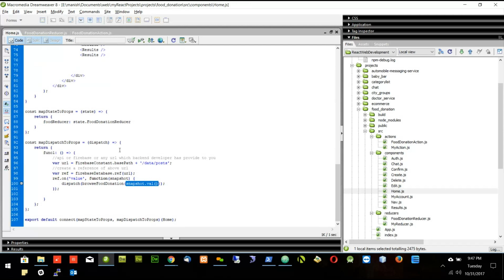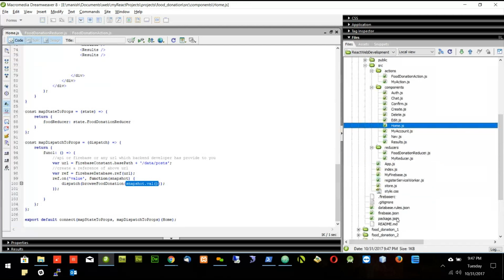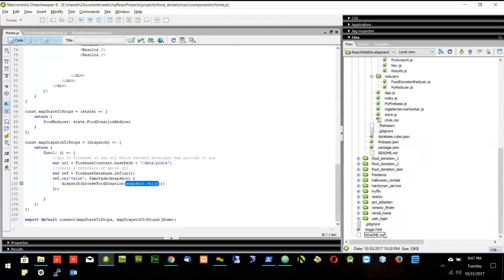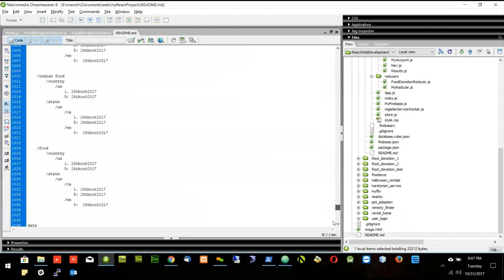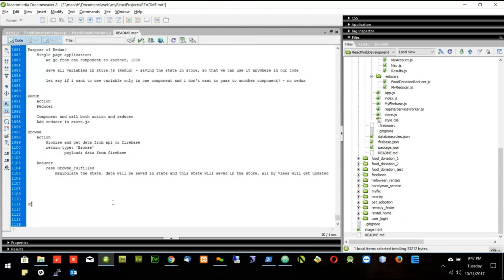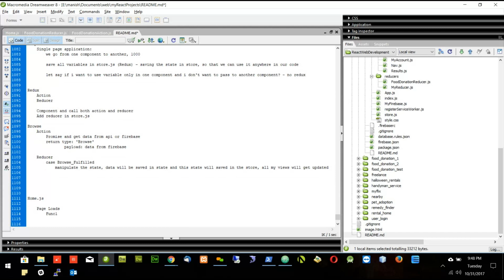So once again, let's write down what's happening here so you can understand better. So we are in the home.js. Whenever the page loads, I call the function 1. And function 1 calls the Firebase. And because there is on value,